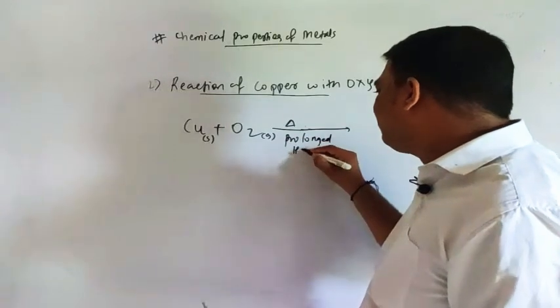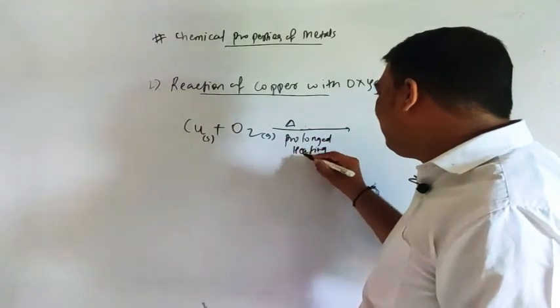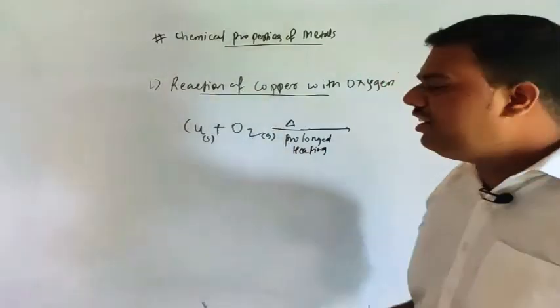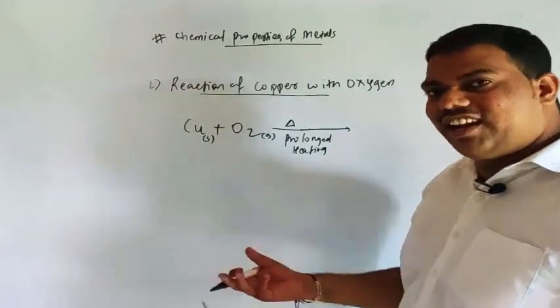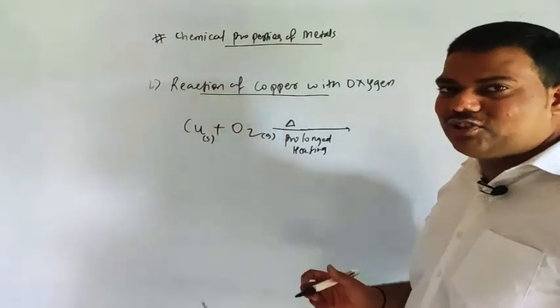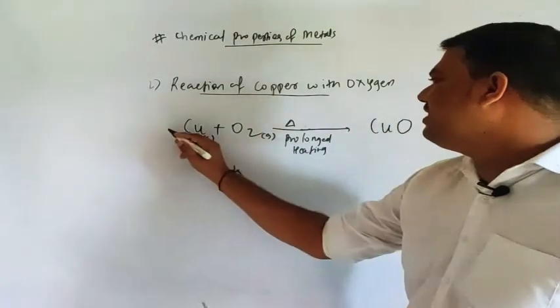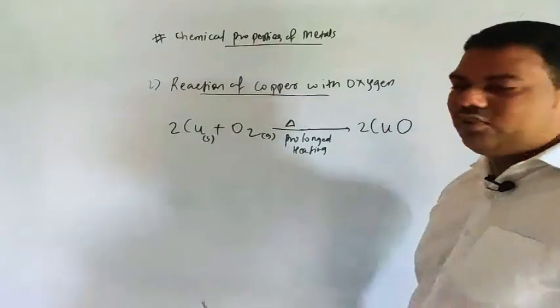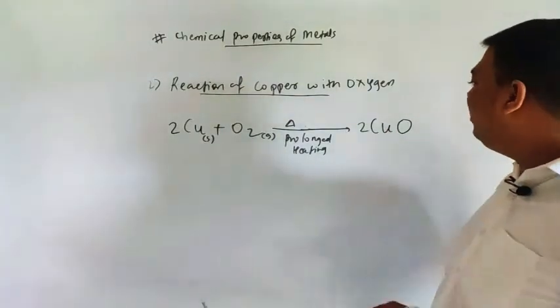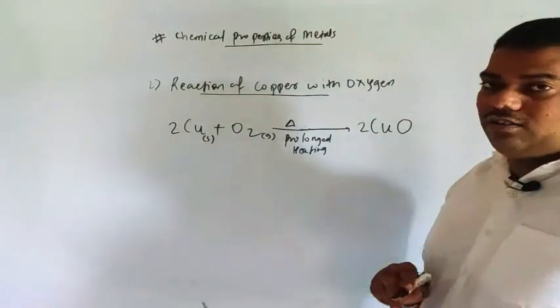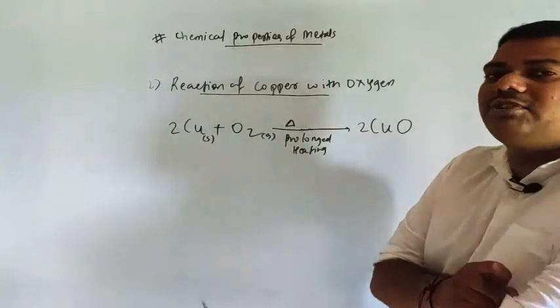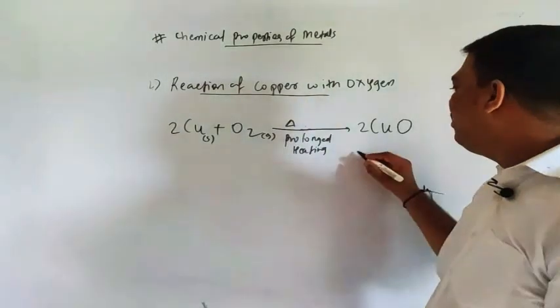Prolonged heating. Understood? After prolonged heating only, here you will get your copper oxide. So see, you will get what? CuO. So for balancing, here 2, here also 2. Understood? So in chemistry language we call it as what?